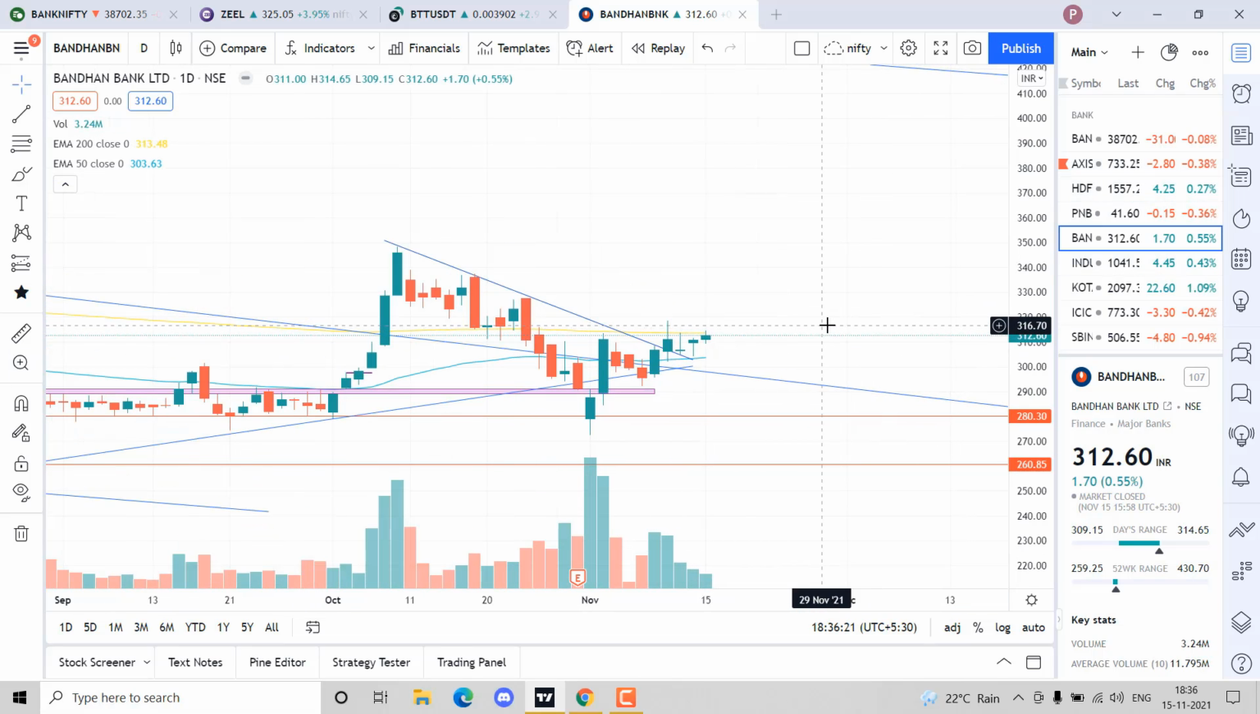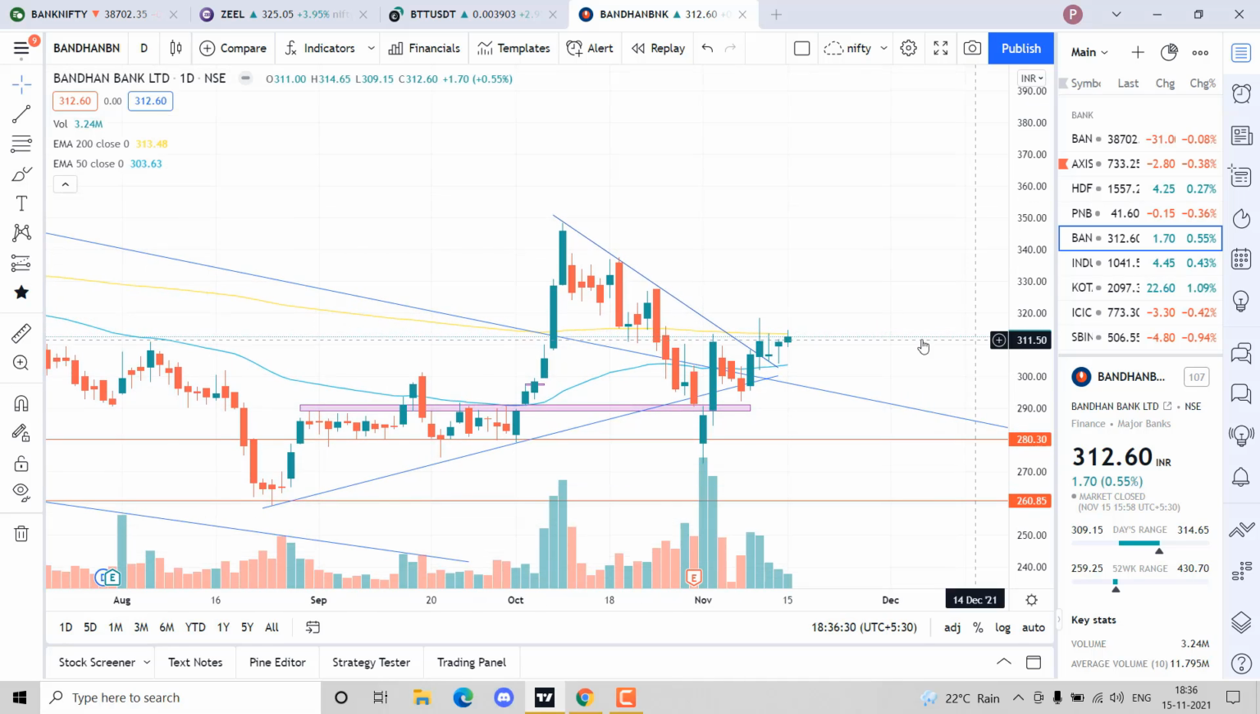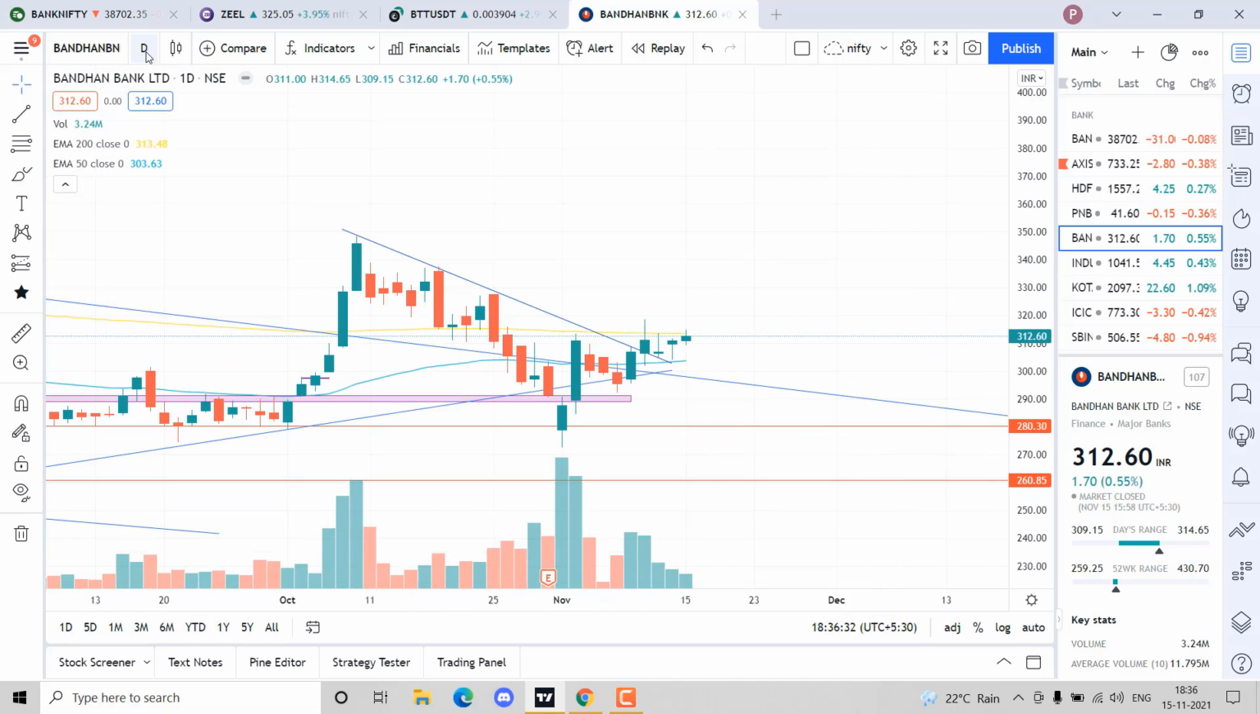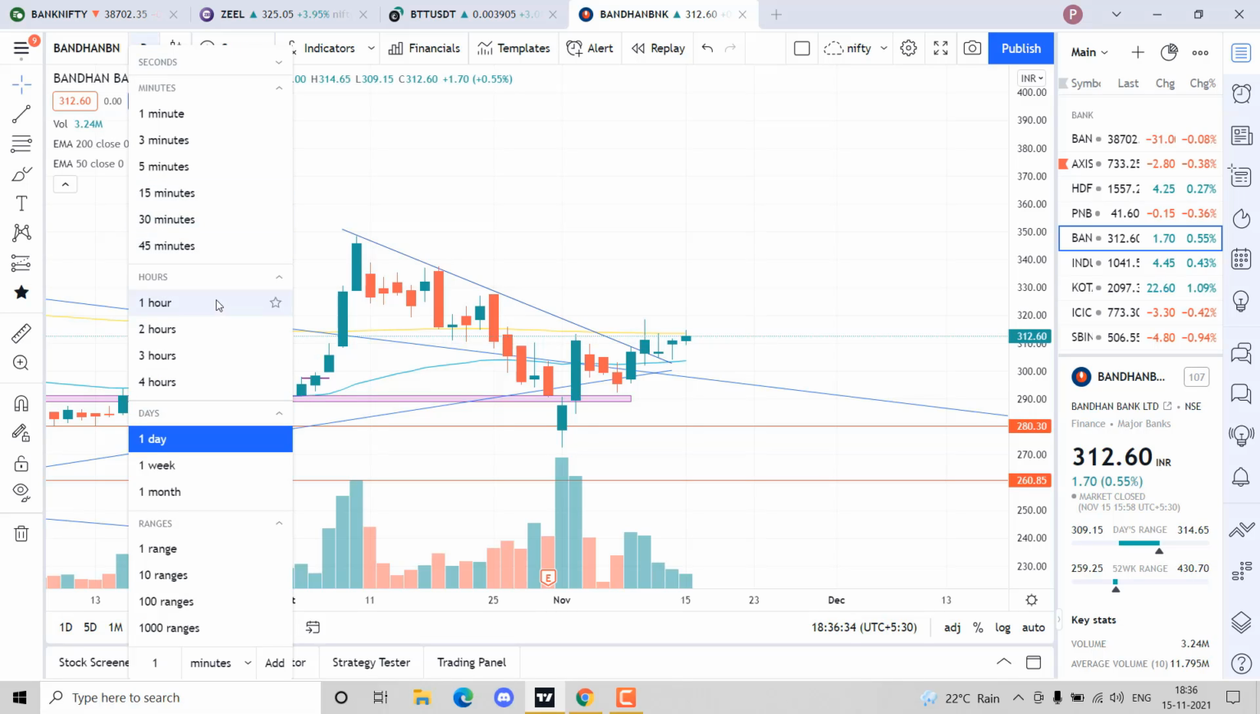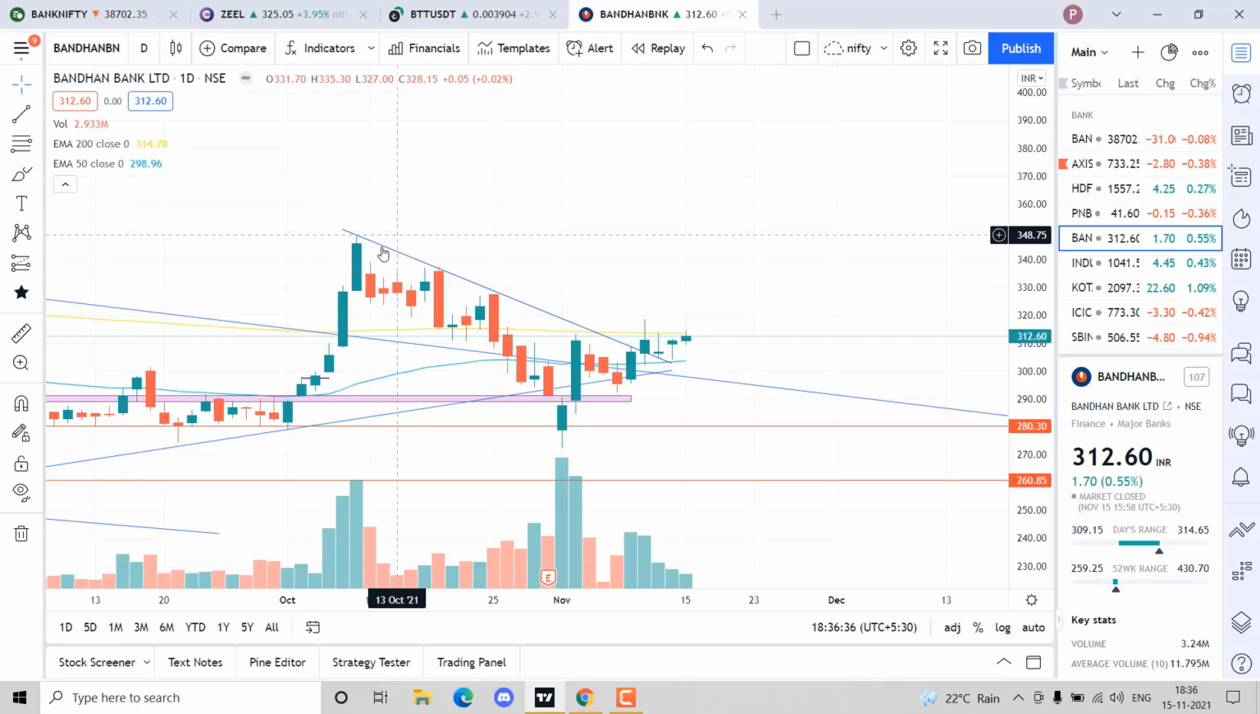Support and resistance come in price action. Candlestick patterns also come in price action. Price action is like the key for trading, I feel. Price action is what I use. So let's talk about support.